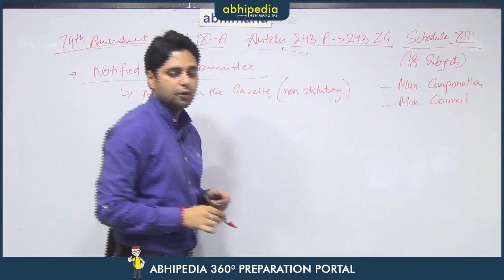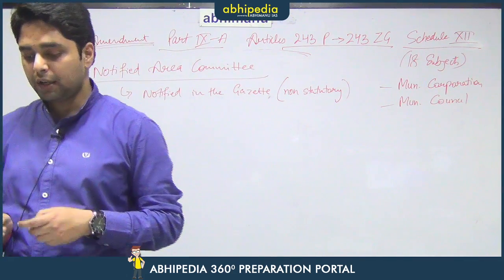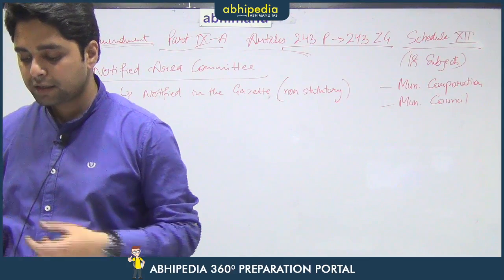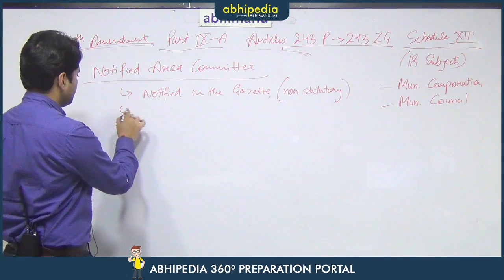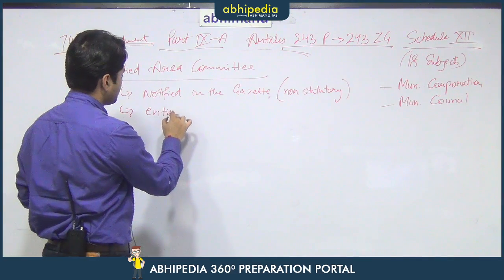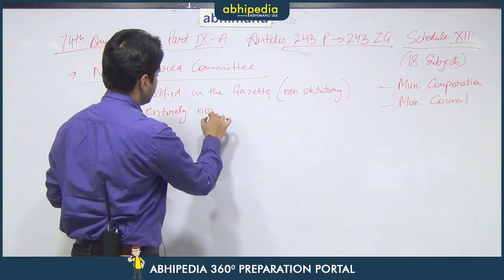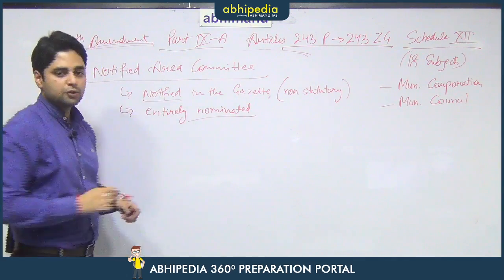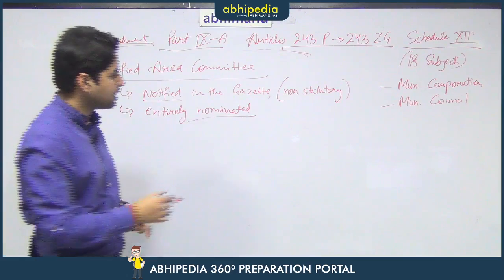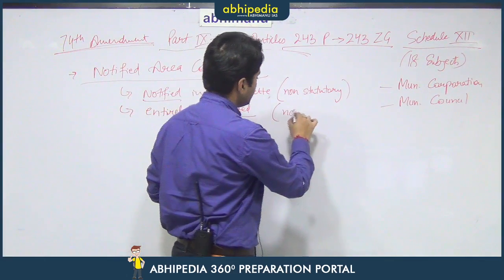So, it is a non-statutory body. It is notified in the government Gazette and it is a non-statutory body. Then it is an entirely nominated body. So, it is notified in the Gazette and it is nominated. That means it is not an elected body.